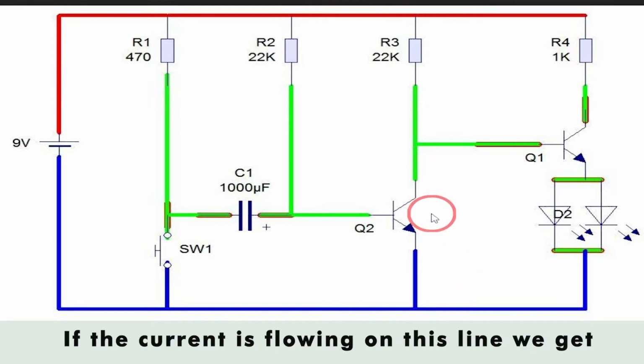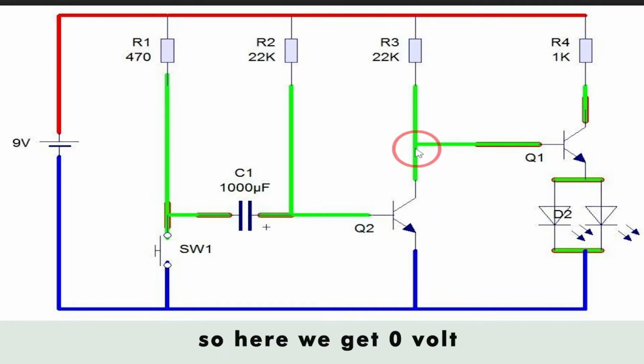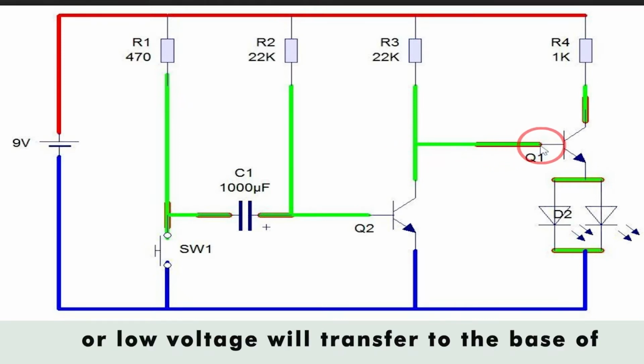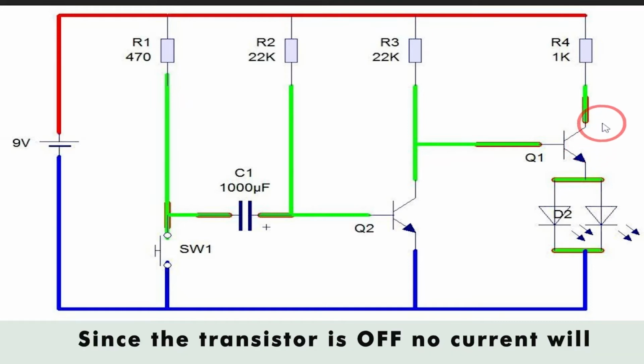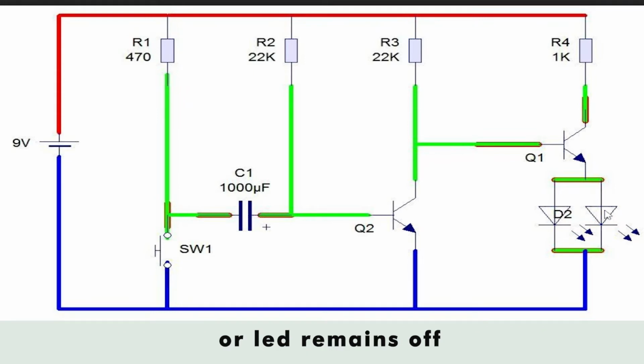If the current is flowing on this line, we get voltage on the collector same as the emitter. So here we get 0 volt, and this 0 volt or low voltage will transfer to the base of this transistor, and so the transistor remains off. Since the transistor is off, no current will flow on the emitter, and so the flashlight or LED remains off.